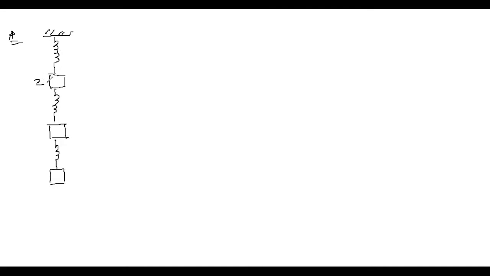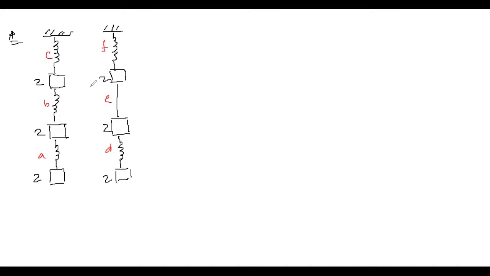तीन स्प्रिंग है, ब्लॉक्स 2 kgs है। सिमिलर और एक सिस्टम है, बीच में स्प्रिंग की जगह स्ट्रिंग है। सबको नाम दे देते हैं, ABCDEF। ठीक है, you have to find out the acceleration of the blocks just when A is cut, next when B is cut, next when C is cut, next when E is cut, and when D is cut.